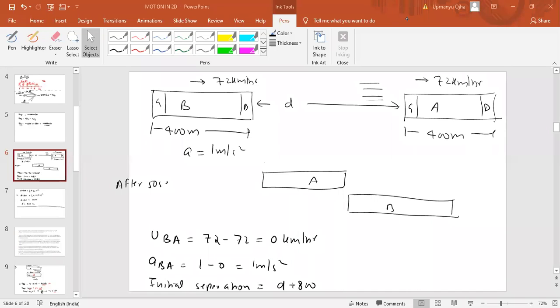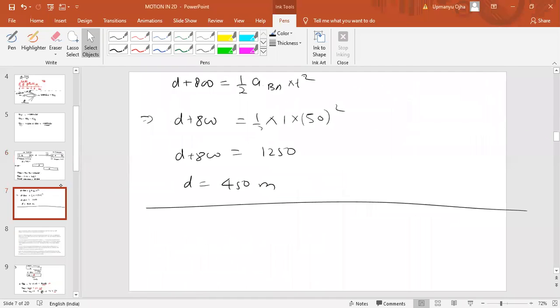In the NCERT book, the answer is not given first of all. The answer is 450 only. In the NCERT book there is no answer. Initial separation is what they are asking you, not the distance covered by B to cross A. We have taken the guard of B as the origin.